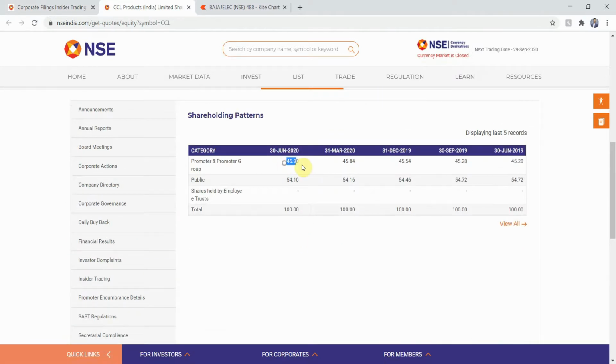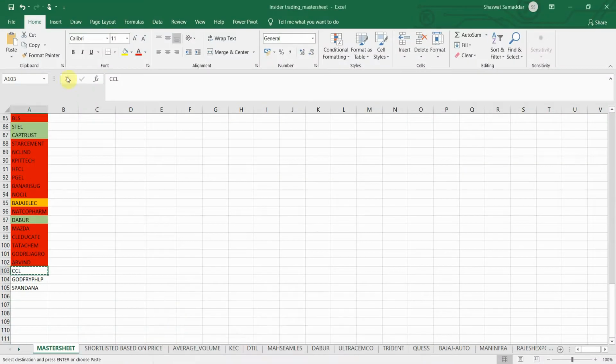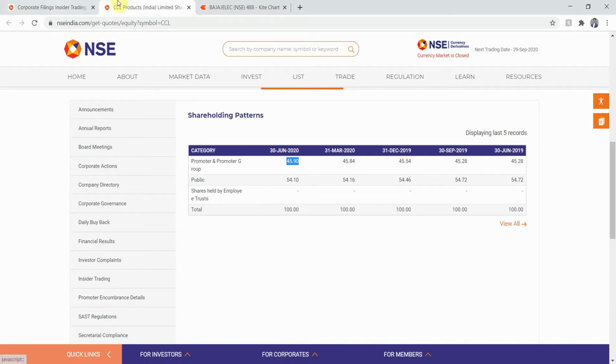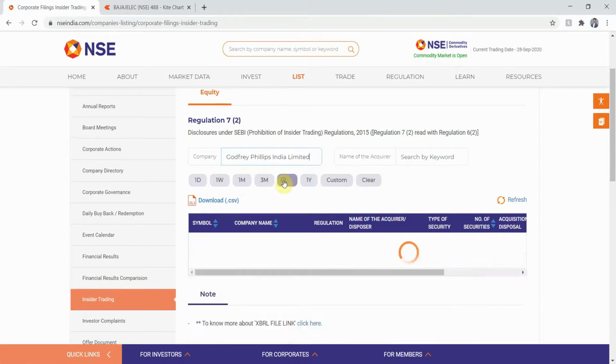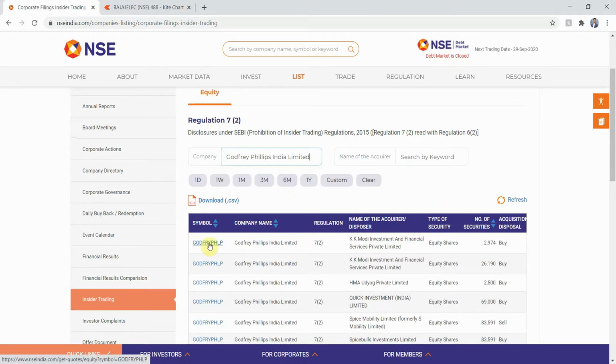I have to check the four parameters once again for CCL. So I'll paste this in the company name, CCL Products Limited. I'll click on the symbol of CCL. Next, I'll move down to the corporate information. Okay, let's just check the shareholding patterns first. Shareholding, as you can see, it's less than 50%. So again, it fails to pass the criteria.